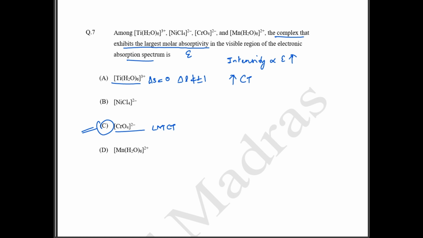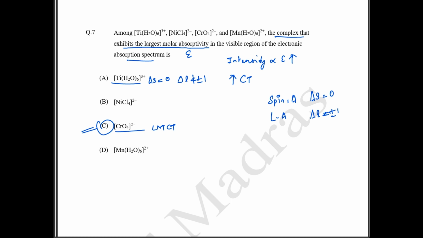For your complex to have a transition, you have two conditions. One is spin allowed and the other one is Laporte allowed. Spin allowed means there should be no change in spin. Laporte means there should be a plus or minus one change. This is the condition.